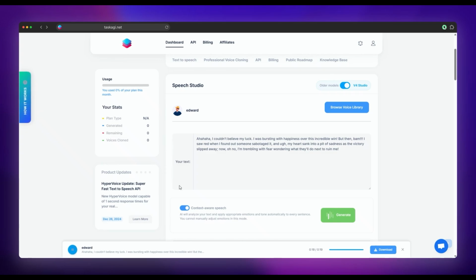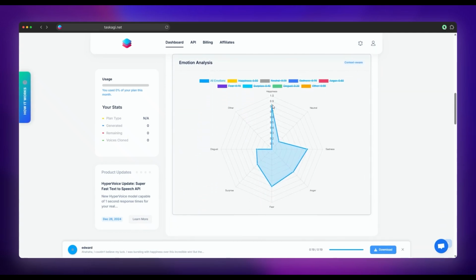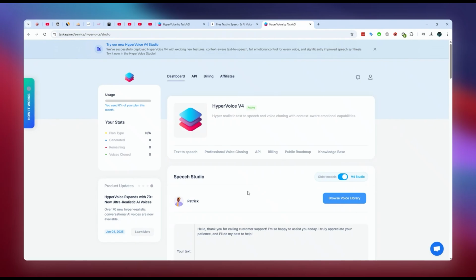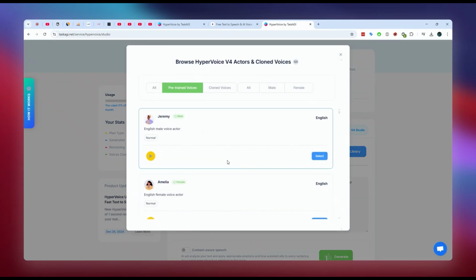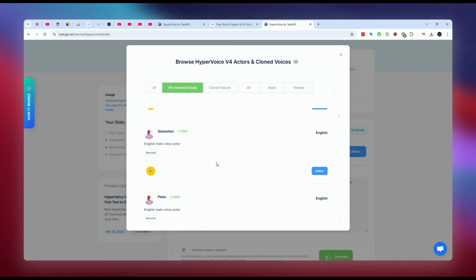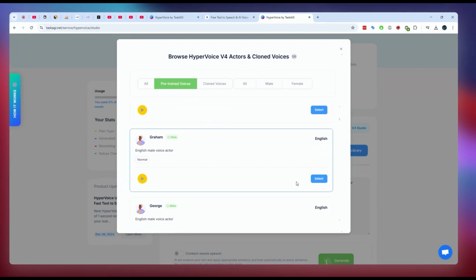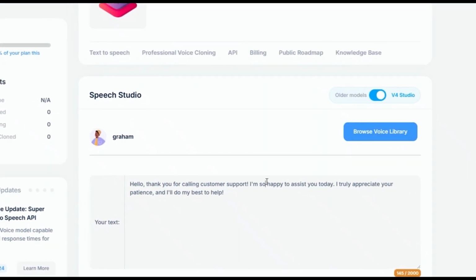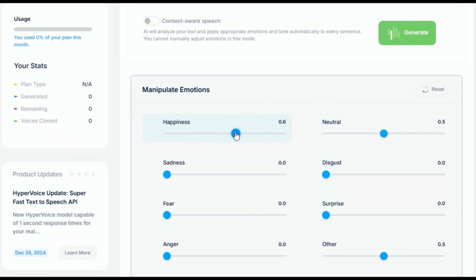And here's the emotional range its AI decided to use for your text. Beyond emotional control, HyperVoice V4 brings superior voice quality and more customization options to the table. You can tweak the voice to match your exact vision, adjusting pitch, speed, or even subtle quirks, making it a dream tool for content creators, developers, or anyone who needs a unique sound.